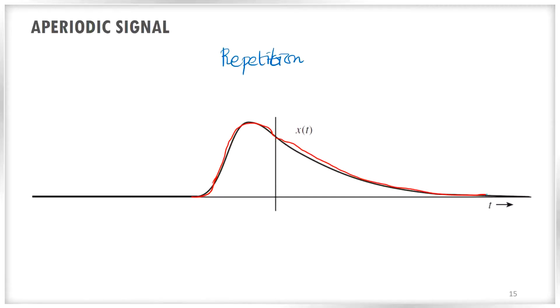This signal is not repeating. If you look at the negative time axis and positive time axis, you cannot see any replicas of the signal. So this is an example of an aperiodic signal, which does not have any repetition. There is no formal definition required. Any signal which is not periodically repeating, not periodic in nature, is called an aperiodic signal.